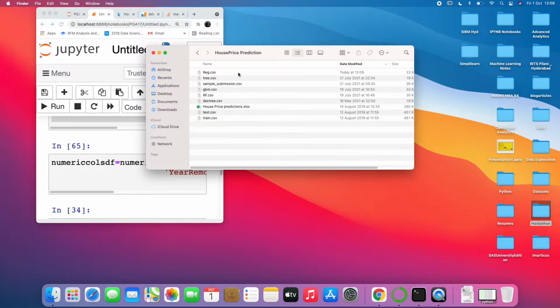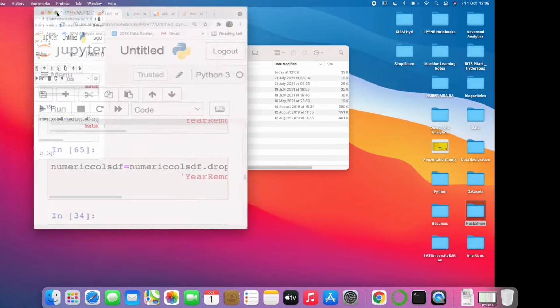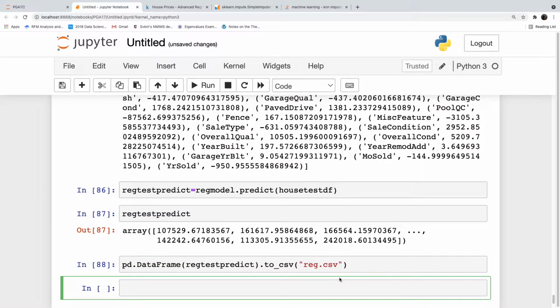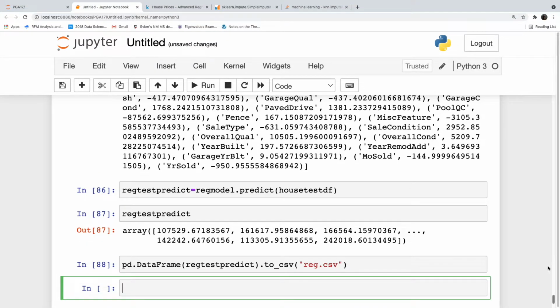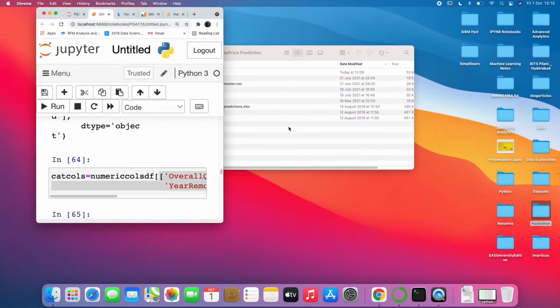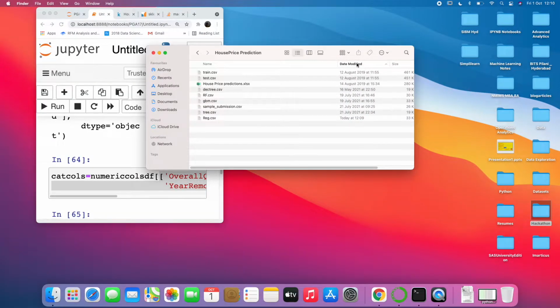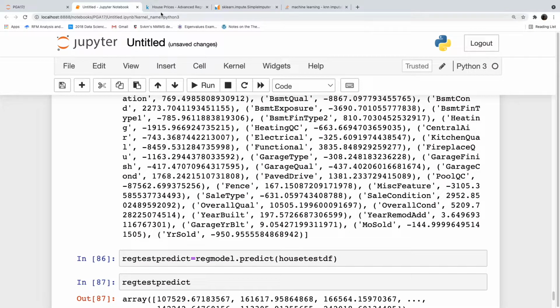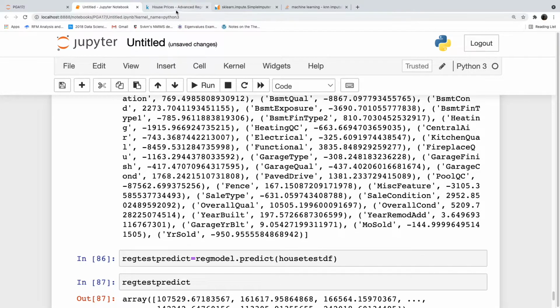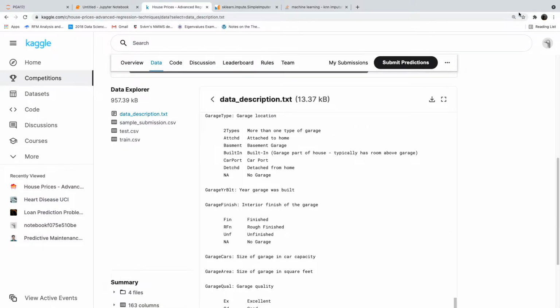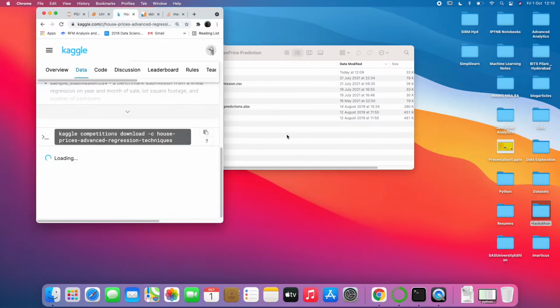We don't need it because we will come to know from the website, right? Reg.csv, where did it save? I think it saved in the house prediction folder only. No. Where did it save, yaar?